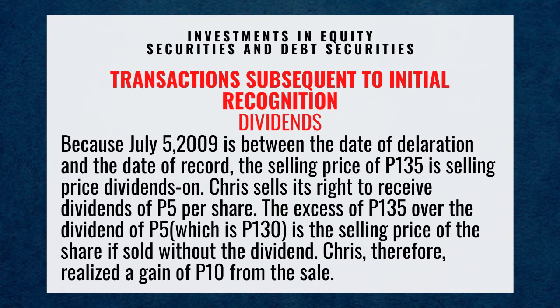Because July 5, 2009 is between the date of declaration and date of record, the selling price of 135 pesos is the selling price dividends on. Chris sells its rights to receive dividends of 5 pesos per share. The excess of 135 pesos over the dividend of 5 pesos, which is 130 pesos, is the selling price of the share without the dividend. Chris therefore realized a gain of 10 pesos from the sale.